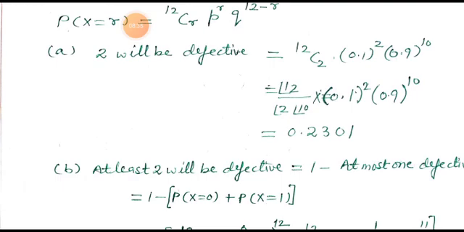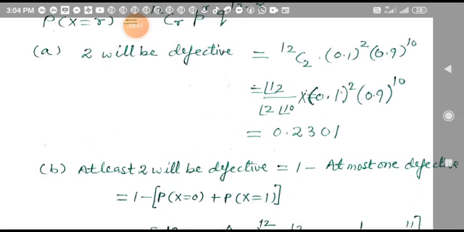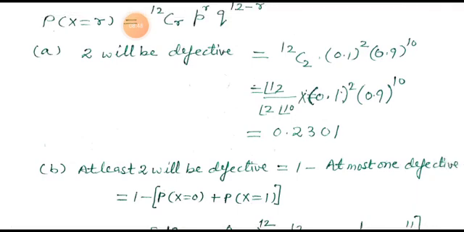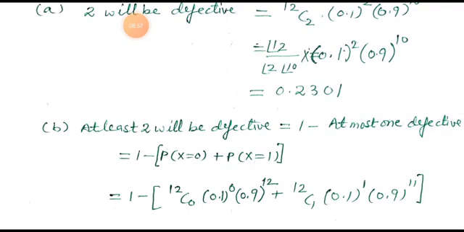Now next, at least 2 will be defective. At least 2 defective is equal to 1 minus at most 1 defective. It means 1 minus [P(X = 0) plus P(X = 1)].